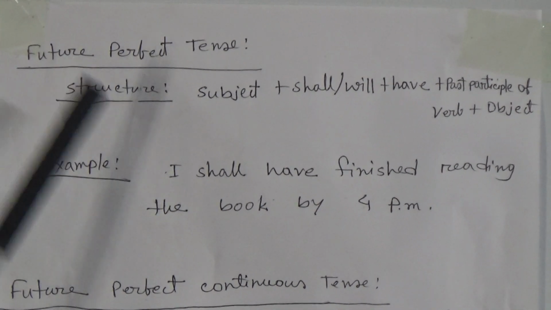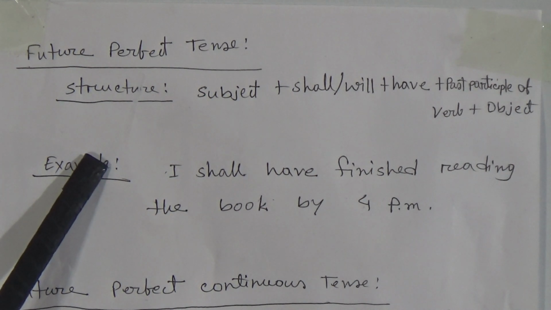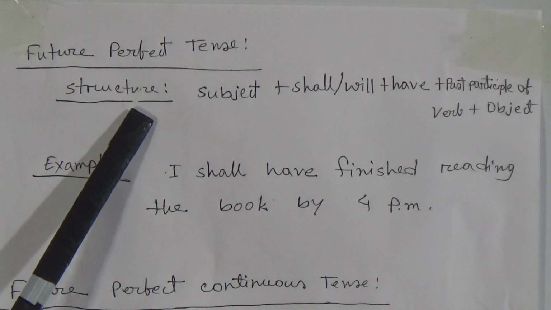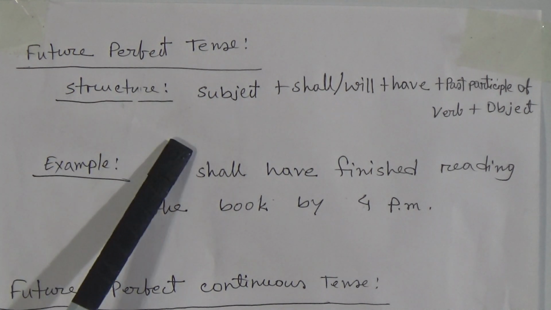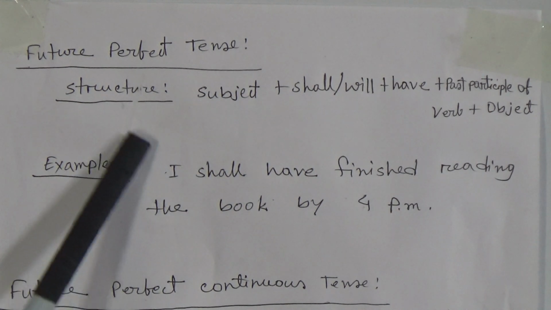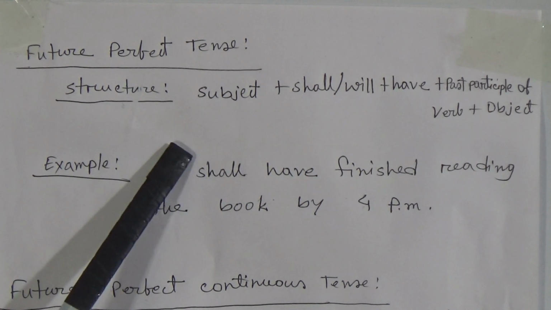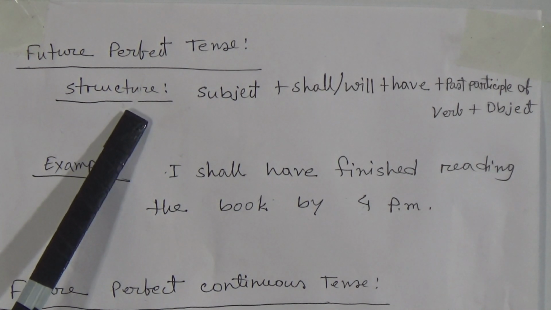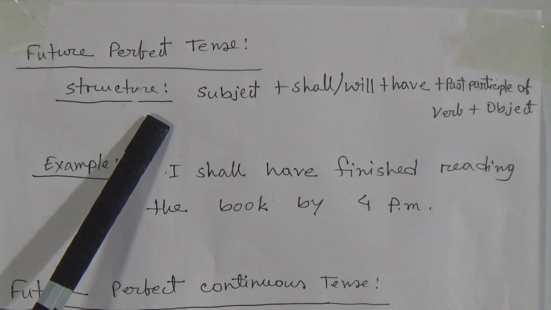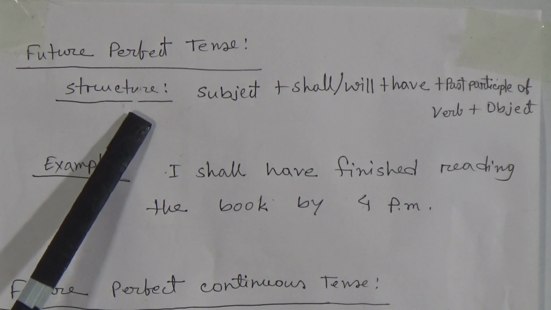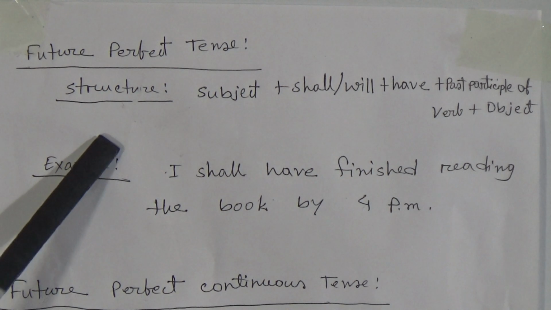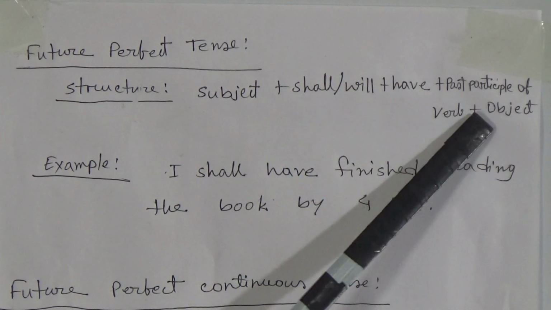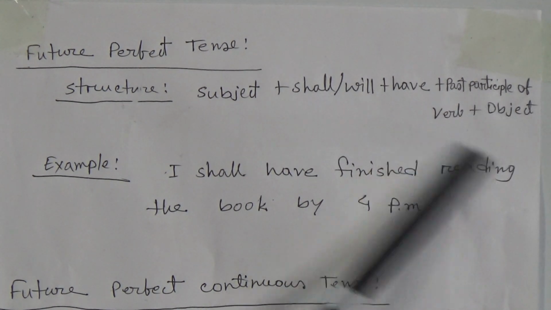Dear students, the future perfect tense is used to talk about an event in future which is expected to be completed before a certain time or another event in future. What have I said? The future perfect tense is used to talk about an event in future which is expected to be completed before a certain time or another event in future. Now I am going to say structure. Subject plus shall or will plus have plus past participle of verb plus object.